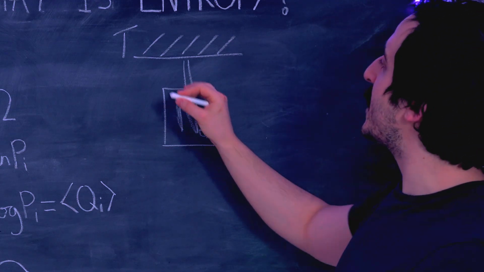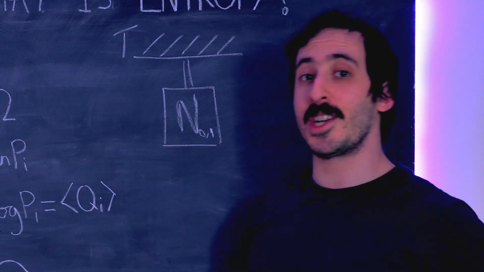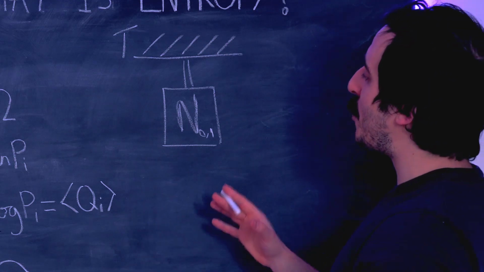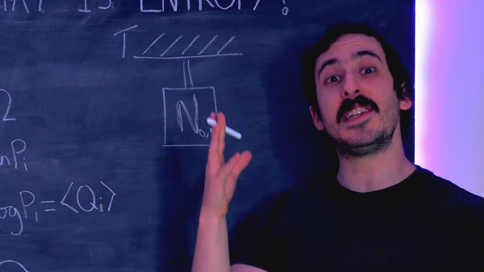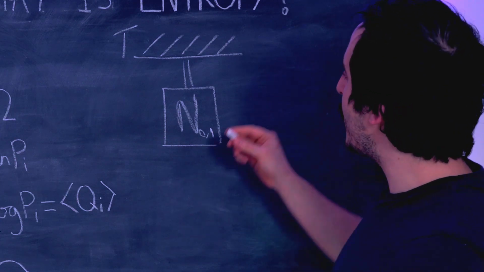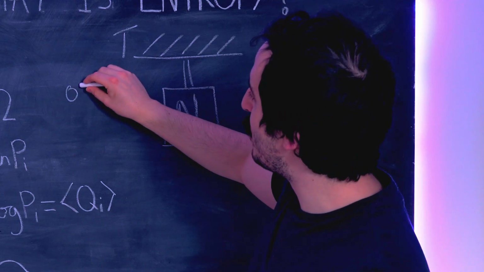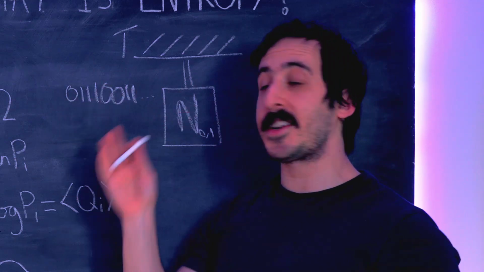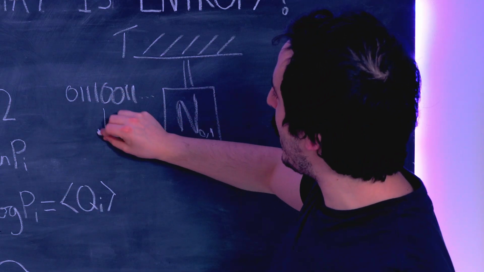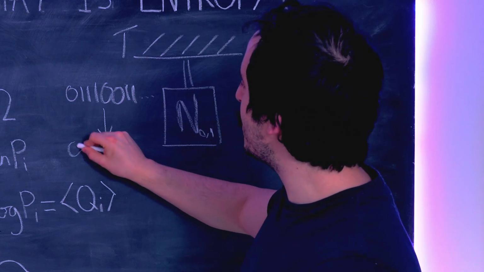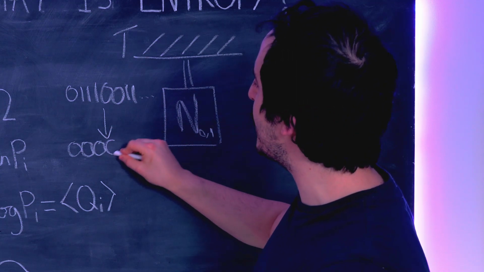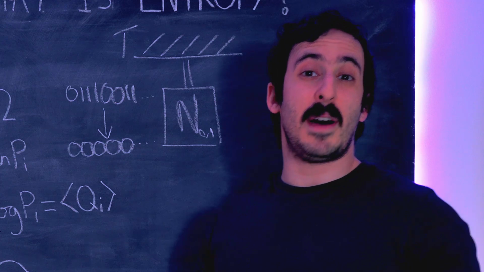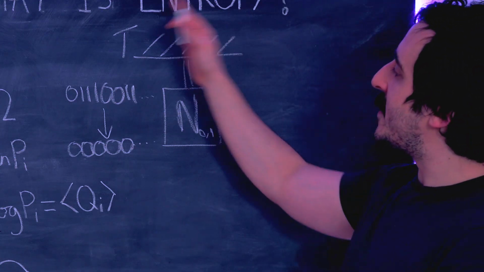And this computer is connected to a thermal reservoir at temperature T. So what we want to do now is totally erase every single bit of information in this computer. Beforehand, the computer can be recording information which might be 0, 1, 1, 1, 0, 0, 1, 1, and so on, right? But we don't know what that string of information is, but we're going to erase all of that information, and the way we're going to do that is by resetting every single bit to 0. We could reset every single bit to 1, but it's the same thing. So this is what we have here.